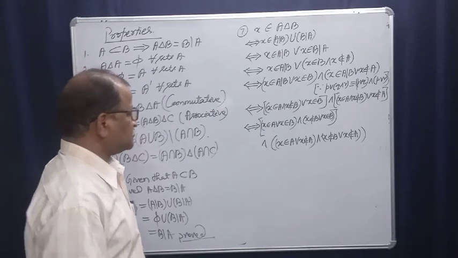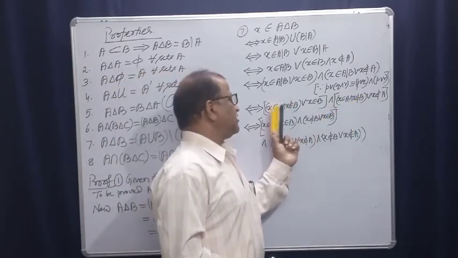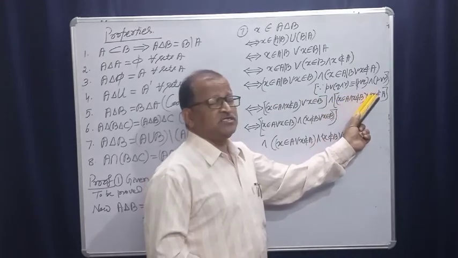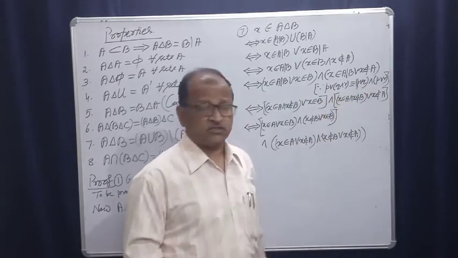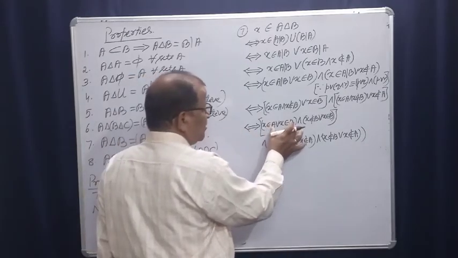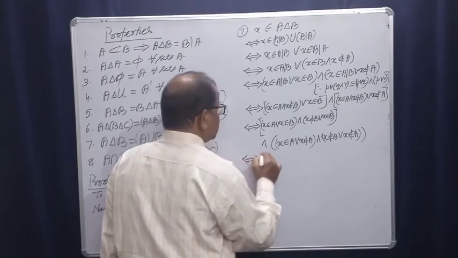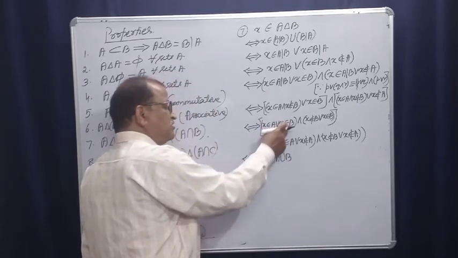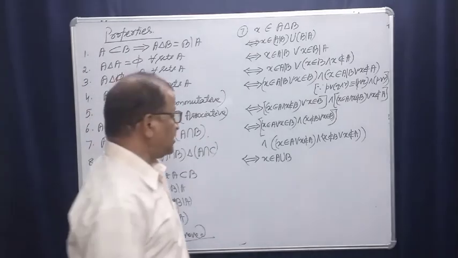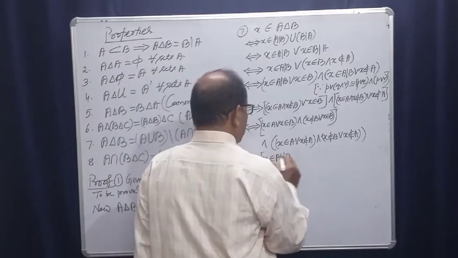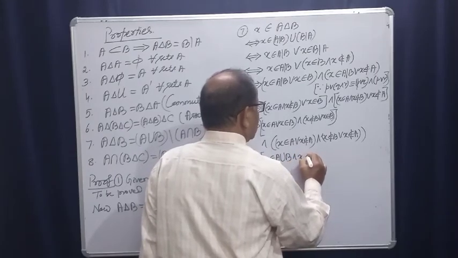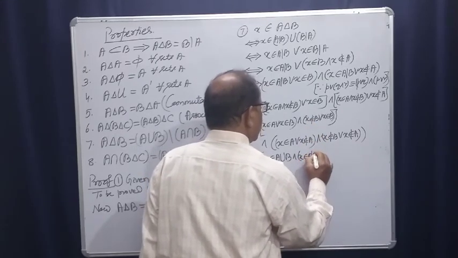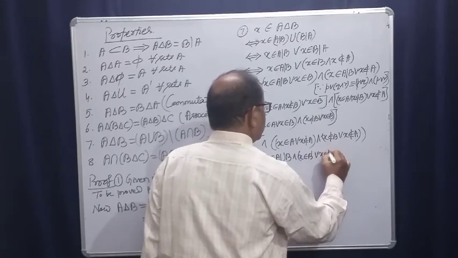Okay, here we distribute, there are three statements, we are only distributing. Disjunction is distributive over conjunction. Look here, X belongs to A or X belongs to B, we will come back to sets: X belongs to A union B, right? And X does not belong to B means X belongs to B complement or X belongs to B, right?